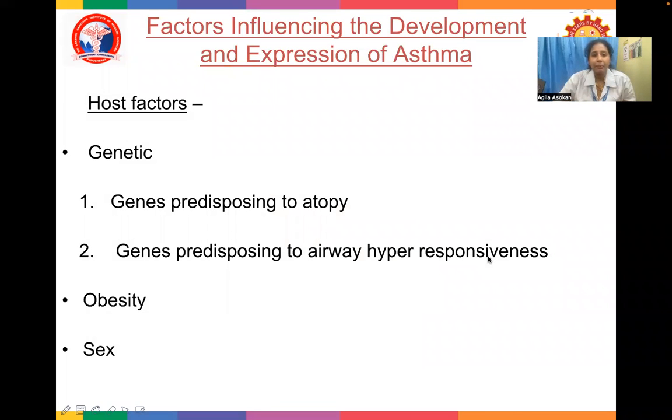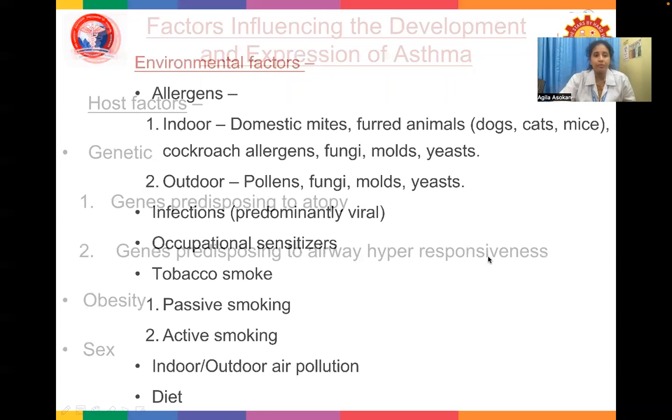Factors influencing the development and expression of asthma. Now, you have host factors and environmental factors. Host factors are mainly genetic. The child is genetically predisposed to hyperreactivity, which is known as atopy. So there are genes predisposing to atopy and genes predisposing to airway hyperresponsiveness. Other host factors which can lead to asthma are obesity and the sex of the child.